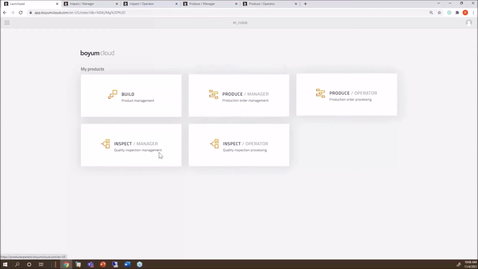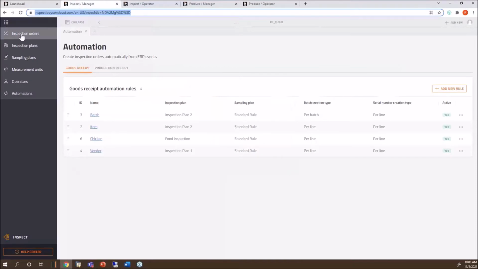Of course, if you have Produce and Inspect, you will see today, I will actually use it for a minute today to show you an after production quality control order creation. But of course, if you have them all, it makes your everyday tasks so much easier. But we're going to talk about Inspect today. So here is the manager, here is the operator. I'm going to go to the manager.